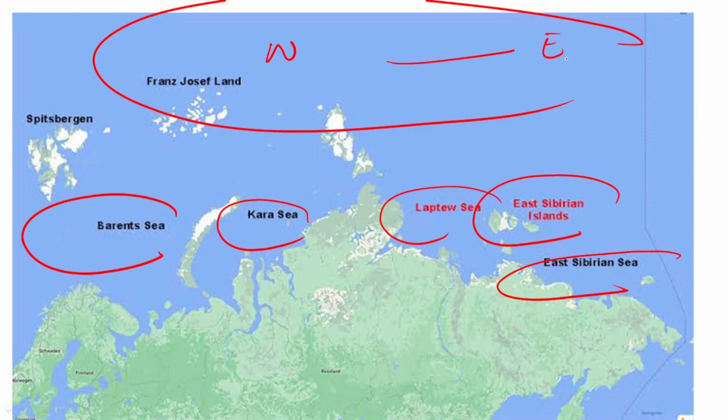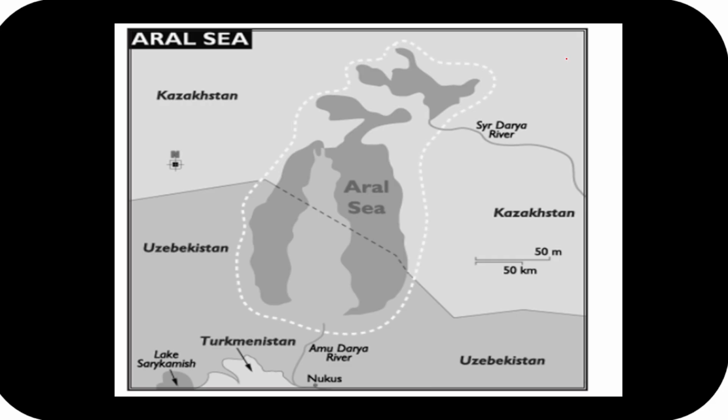Now, guys, moving forward, let's look at one of the important seas. That is going to be the Aral Sea. So, guys, if you are looking at the Aral Sea, you can see it's over here. The Aral Sea you can see here. And guys, this is Uzbekistan, this is Turkmenistan. You can see over here Kazakhstan. So we can see, guys, the Aral Sea is a landlocked endorheic sea. It's a landlocked sea.